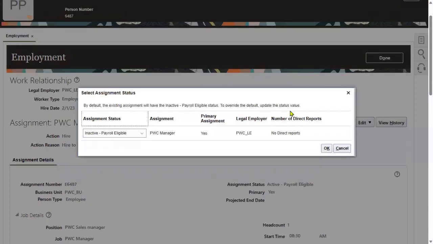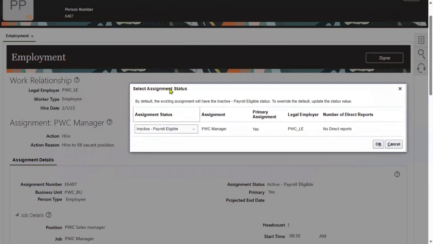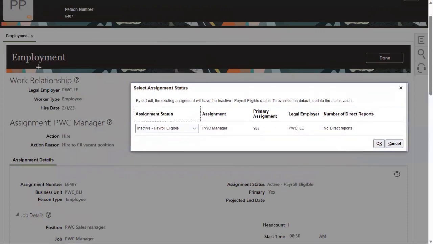Our system is going to perform the global transfer. Now, what is the system asking here? Obviously, this employee will be terminated in this legal employer. What will be the status? The employee status will be terminated. How about the assignment status? Right now, the assignment status is active payroll eligible. From 1st January 2024 onwards, the record will exist in the database, and the person status will be terminated.